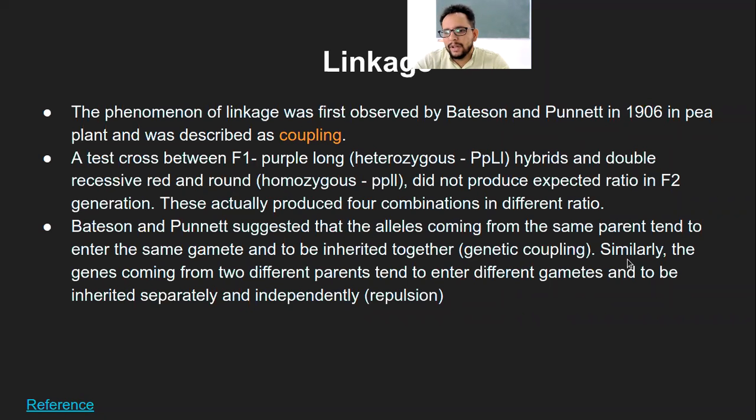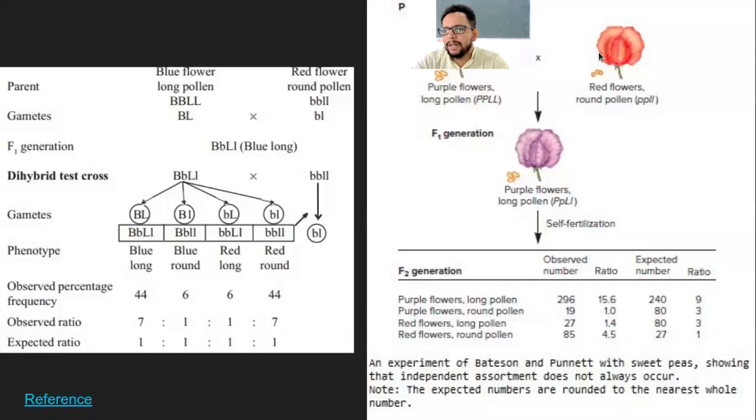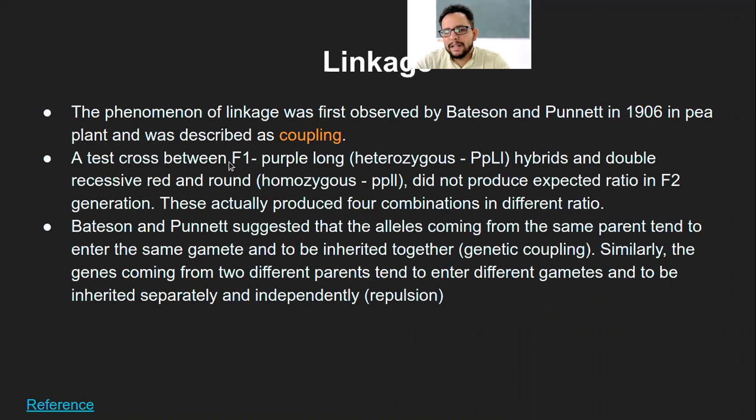Let me show you again, I'm going back and forth. So a test cross between F1 purple and long heterozygous is crossed with the red and round, which is homozygous recessive, small p small l.